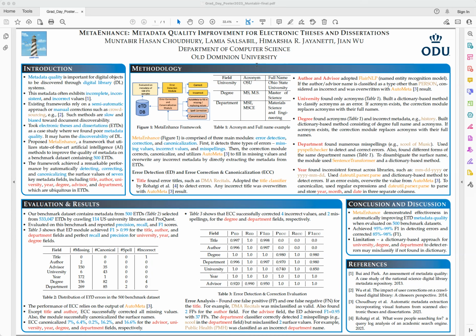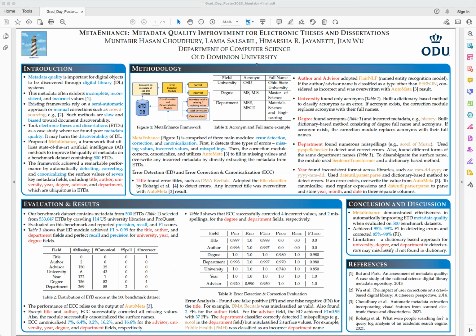So the existing frameworks, as I said already, relied on semi-automatic approaches or manual corrections such as crowdsourcing, which allow users to correct the metadata manually. However, these methods are slow and biased toward document discoverability.